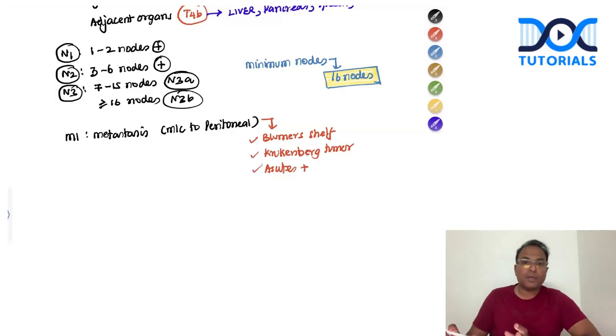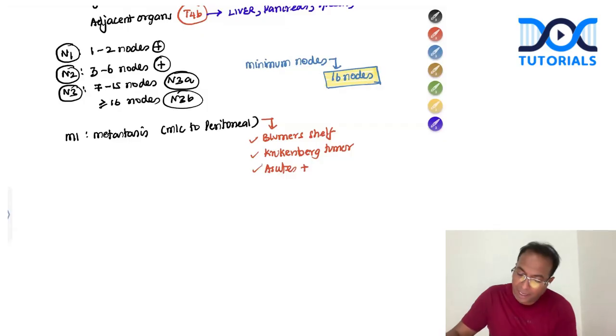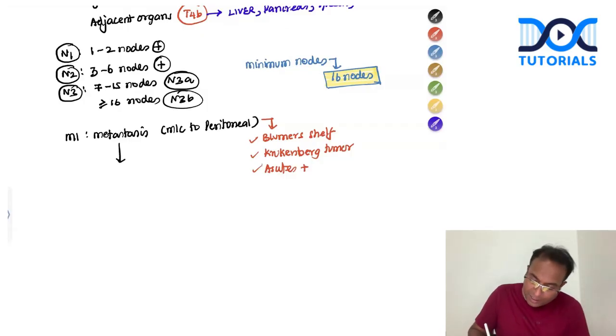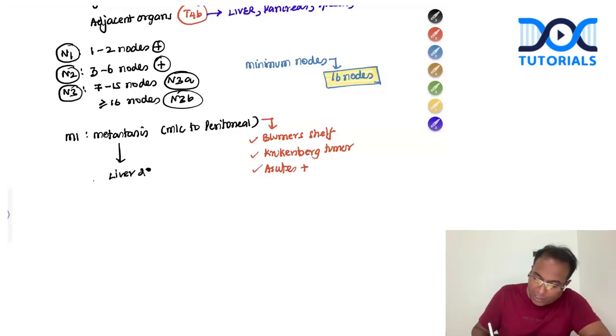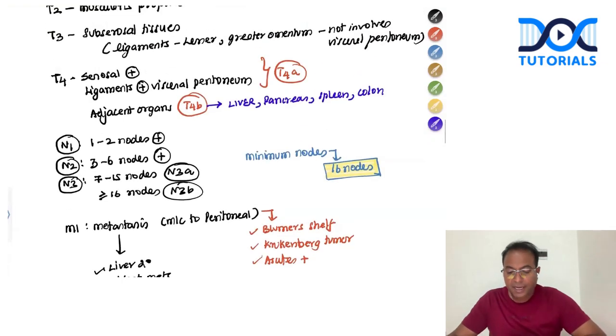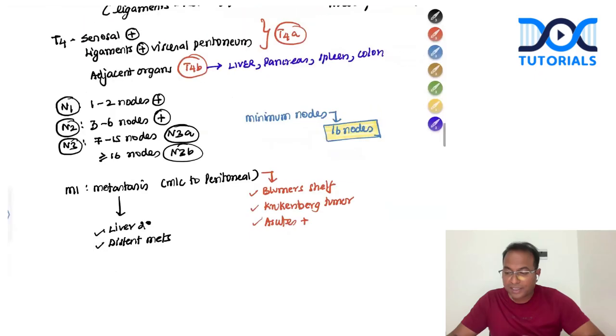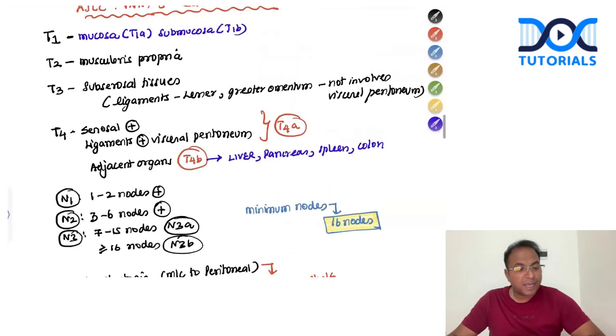So Blumer's shelf, Krukenberg's tumor, ascites, and other metastases include liver secondaries. Liver secondary is another distant metastasis. Any distant metastasis will come under M1. Please don't forget, all this will come under M1. So this is the TNM staging they're asking. You should write about the AJCC TNM staging of cancer stomach.